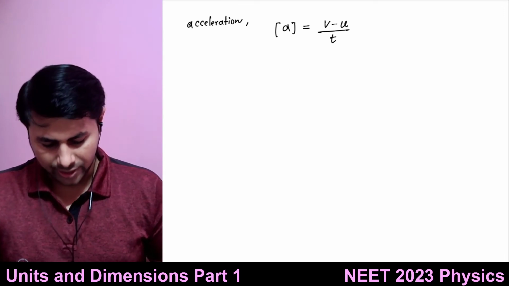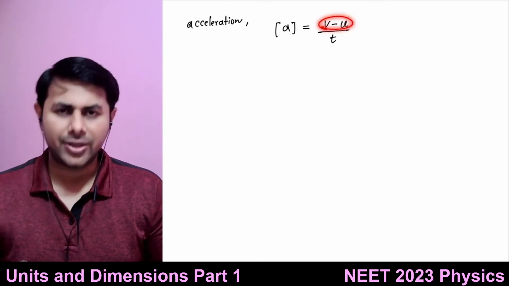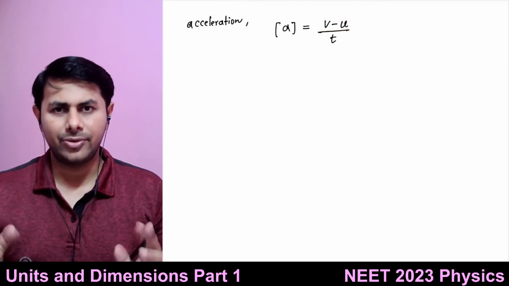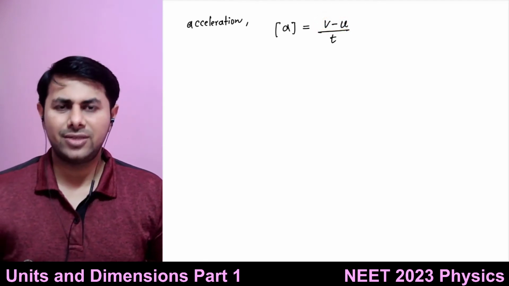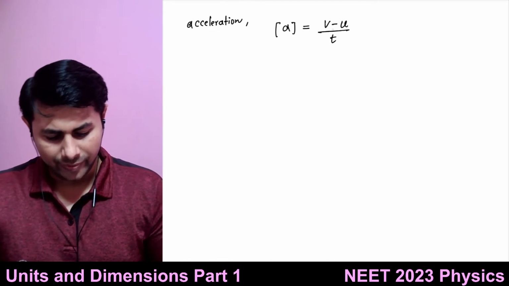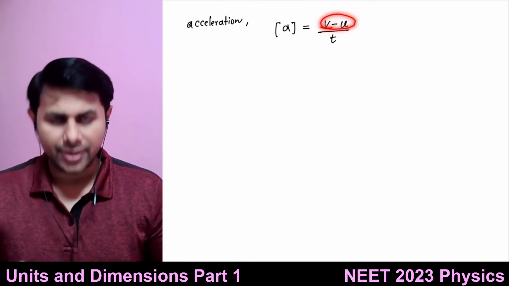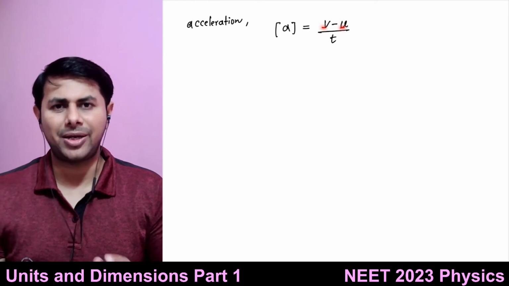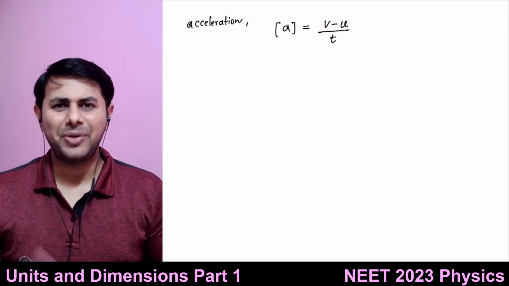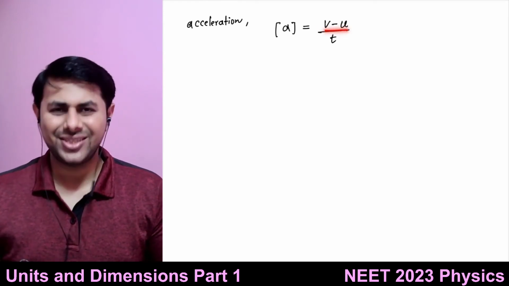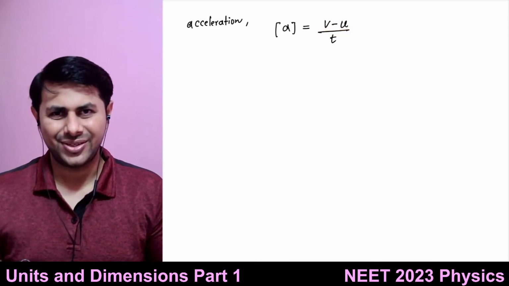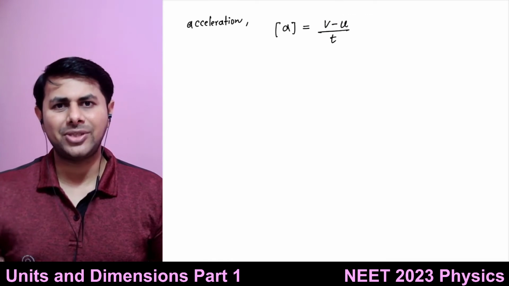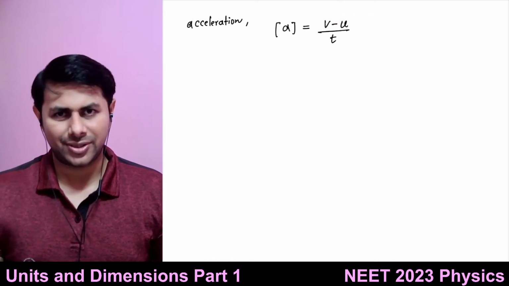Okay. So now here we understand one thing. In the numerator, I have the subtraction of two similar physical quantities. So this numerator will have the same dimensions. These two quantities have the same dimensions, and if I subtract them, the dimensions don't get cancelled out. So this is a change in velocity. It will have dimensions the same as that of velocity.